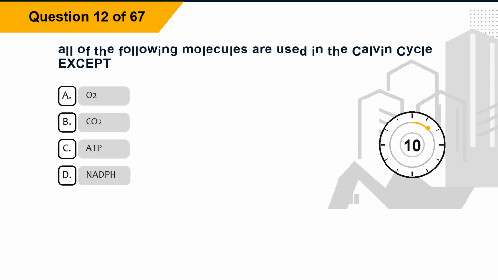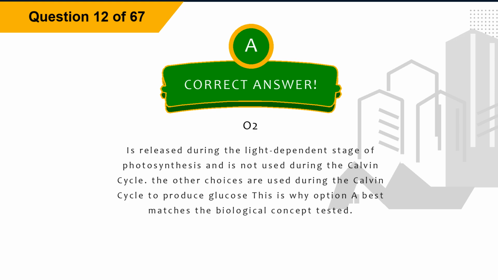Question 12. All of the following molecules are used in the Calvin cycle except Option A, oxygen, Option B, CO2, Option C, ATP, Option D, NADP. The correct answer is Option A, oxygen. Explanation: Oxygen is released during the light-dependent stage of photosynthesis and is not used during the Calvin cycle. The other choices are used during the Calvin cycle to produce glucose. This is why option A best matches the biological concept tested.